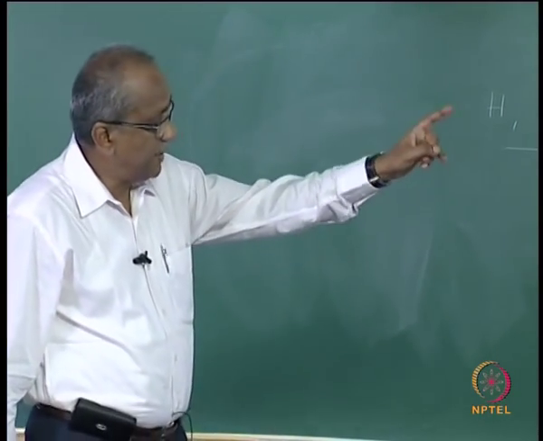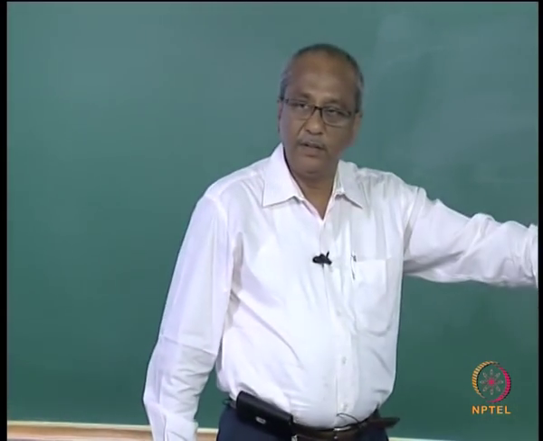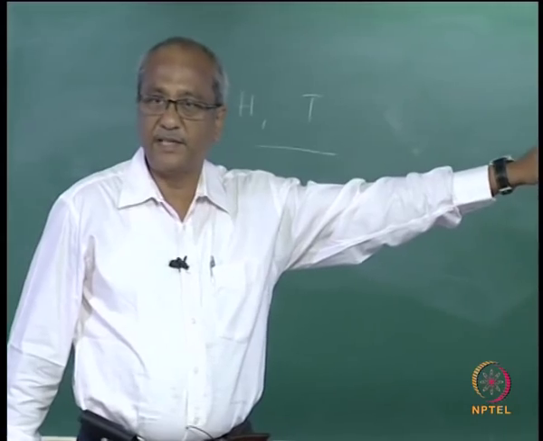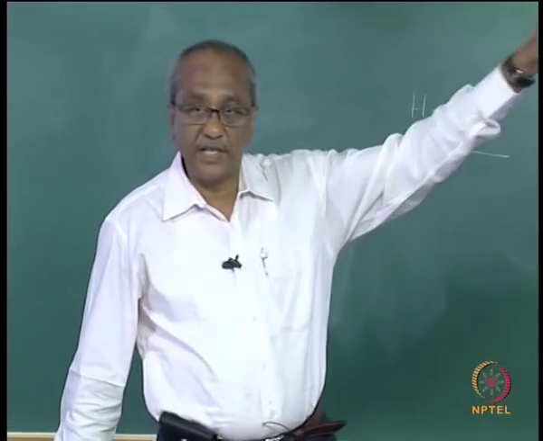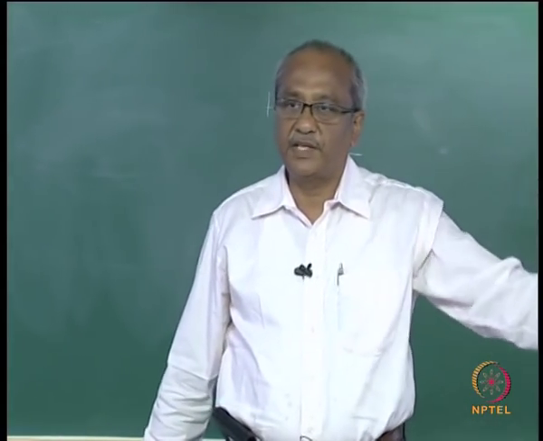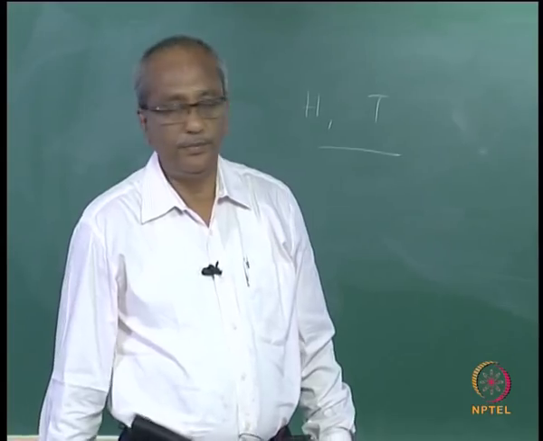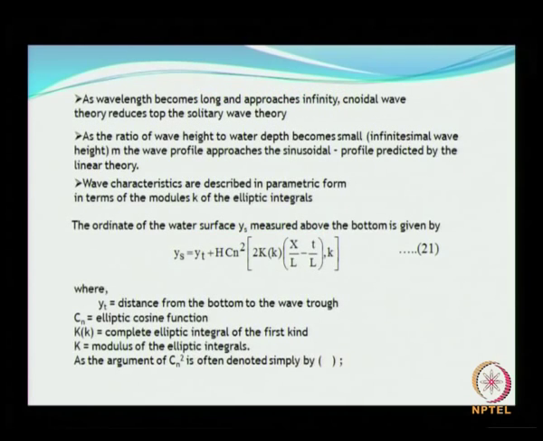But in the case of sinusoidal and solitary, when you want to use a wave maker to generate such waves, all this information is built in, all these conditions are satisfied, only after which you will see that such kinds of waves are generated in the flume. So the profile looks something like this. It has a very flat trough and a steep crest, a photograph of which was already shown to you.